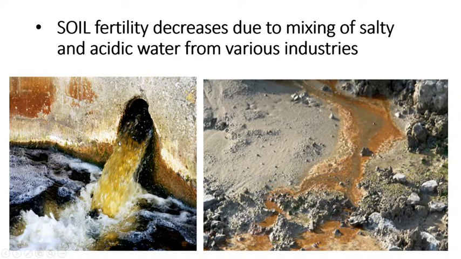The effluents, the sewage or the waste water that the factories collect, they should treat first, remove all the harmful substances from the water, and then release this water into the nearby sea or river. But sometimes it is seen that it is just left into the canals, the channels, or the river or the sea.